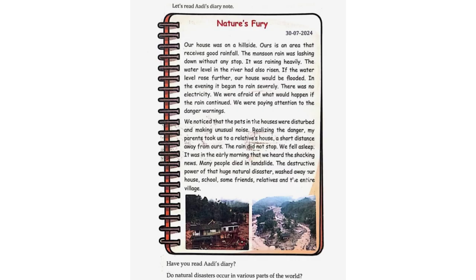Let's read Adi's diary note. Nature's Fury, 30/7/2024. Our house was on a hillside. Ours is an area that receives good rainfall. The monsoon rain was slashing down without any stop. It was raining heavily. The water level in the river had also risen. If the water level rose further, our house would be flooded.